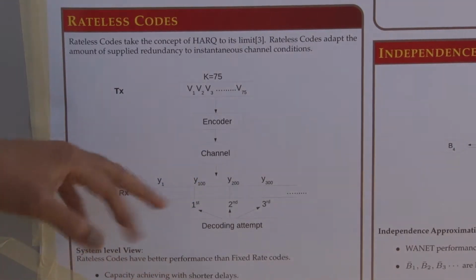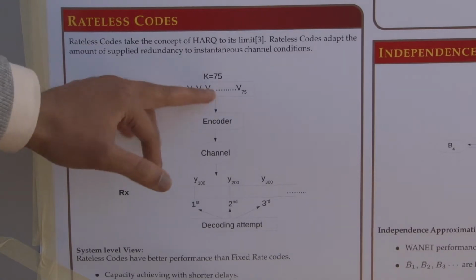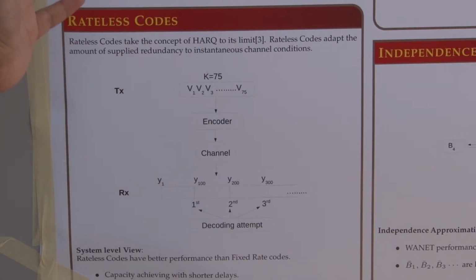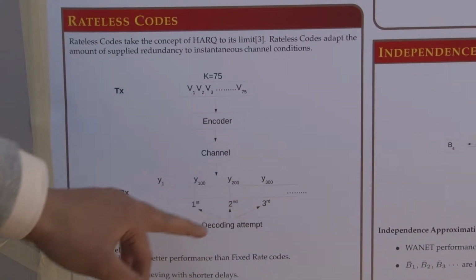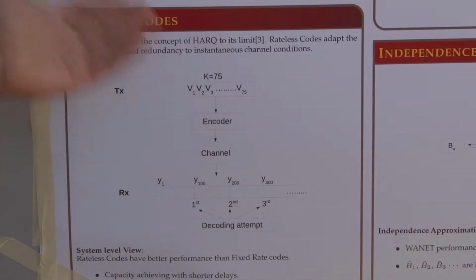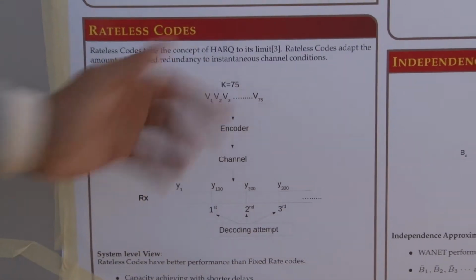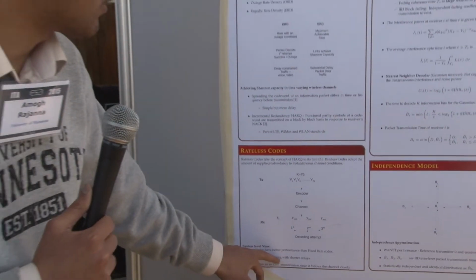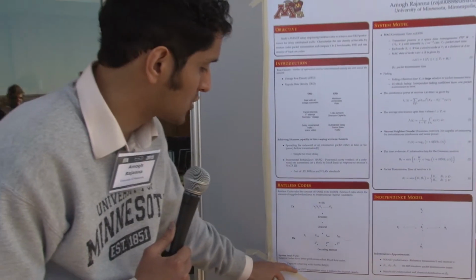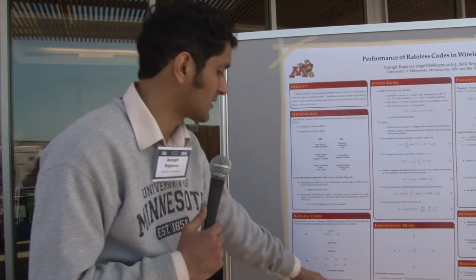Then you will probably be able to decode, out of 75, maybe 15 bits. Then you make a second attempt when you collect 200 symbols, and you may be able to decode 30 bits. Likewise, you keep continuing until all bits are decoded. This way, rateless codes have capacity achieving performance with shorter delays, and they're robust to no CSIT transmission since they follow the channel closely.